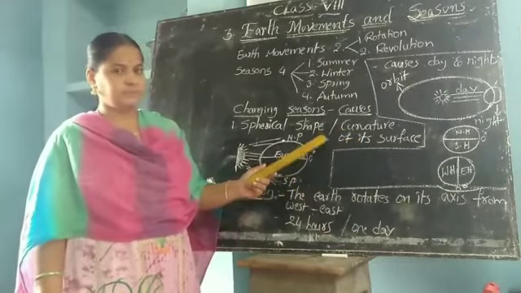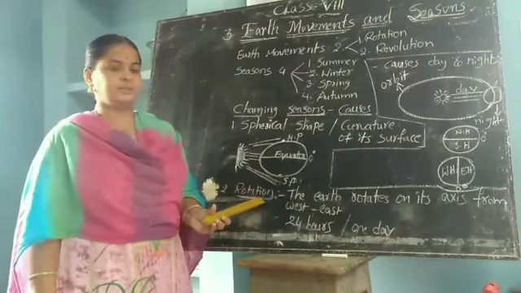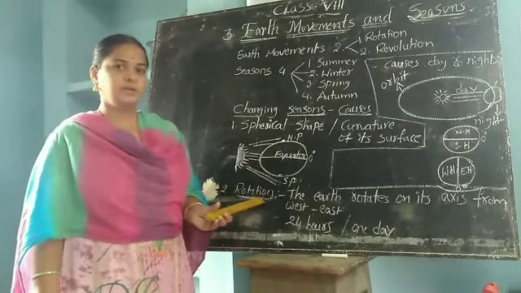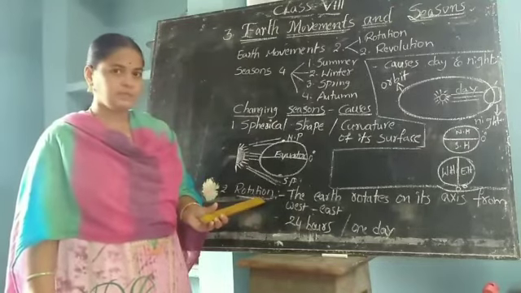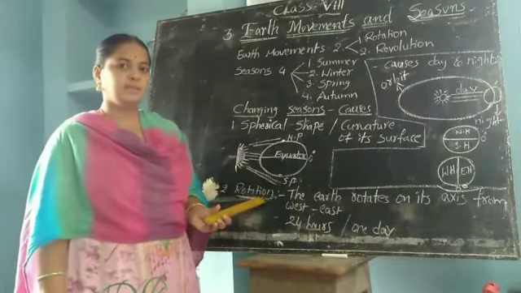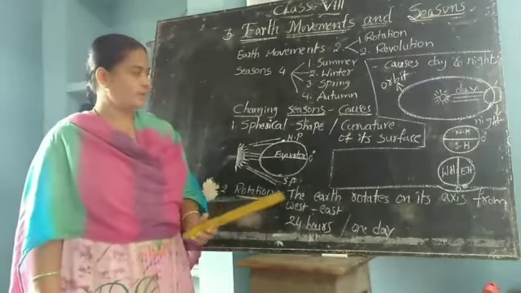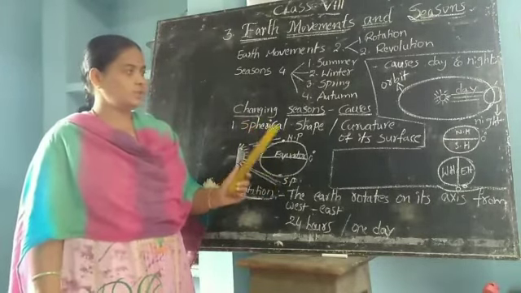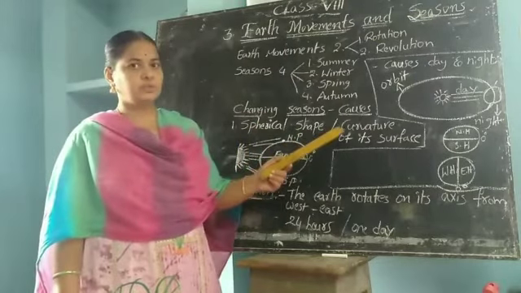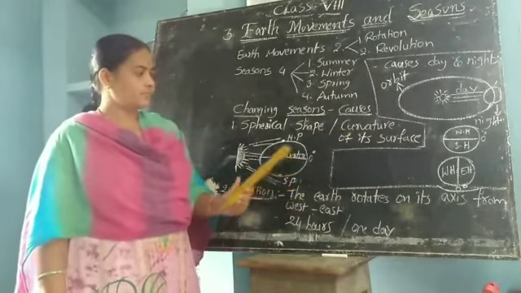Second, rotation. Third one, revolution. And fourth one, the tilt of the axis. Like that, here they give 4 reasons. One after one we will see. First, spherical shape or curvature of its surface.